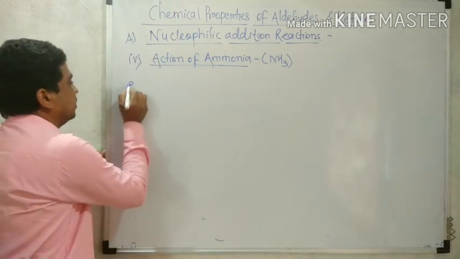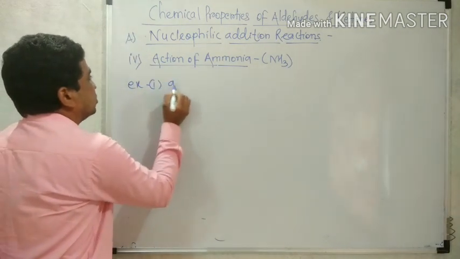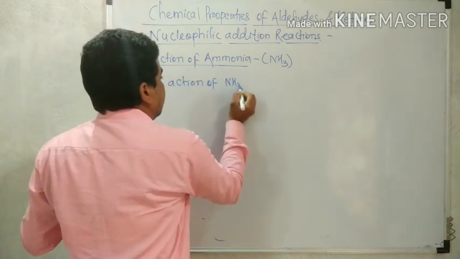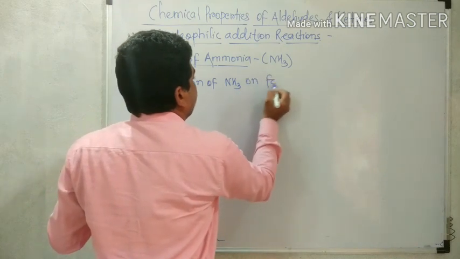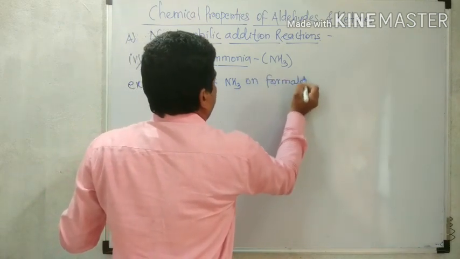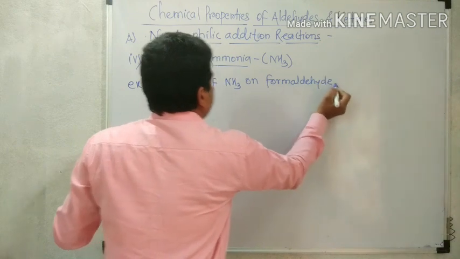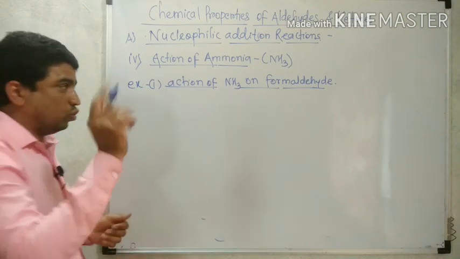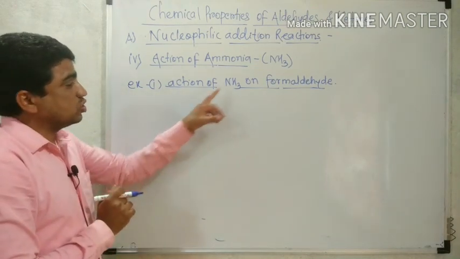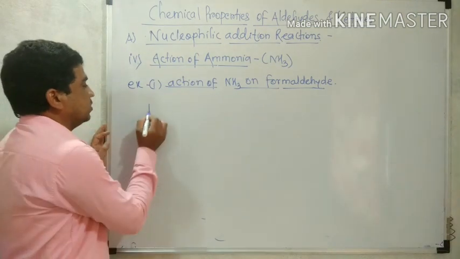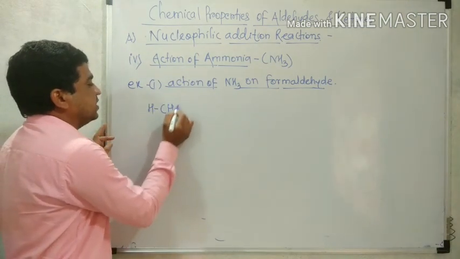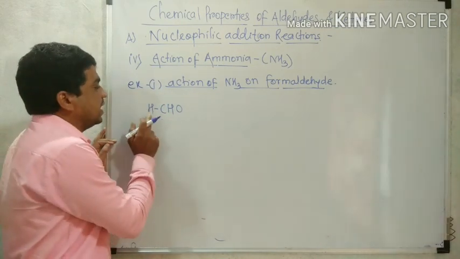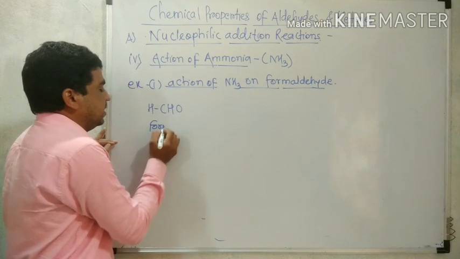So there is a different action of ammonia on aldehyde depending upon which aldehyde is taken in the reaction. For example, first example, action of ammonia NH3 on formaldehyde. What happens when ammonia reacts with formaldehyde? So look at the reaction. Very important reaction. Formaldehyde has formula HCHO. We know that H-C double bond O-H, we can write as HCHO, formaldehyde.